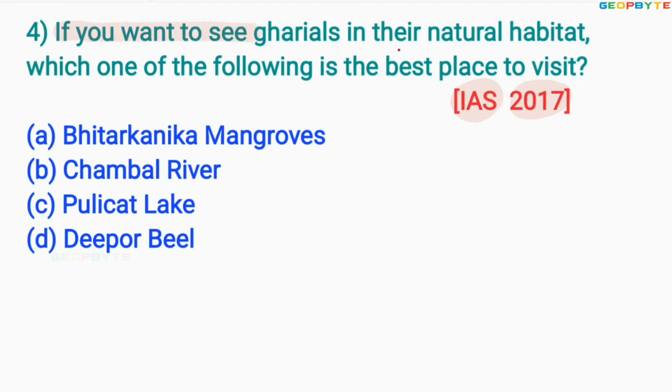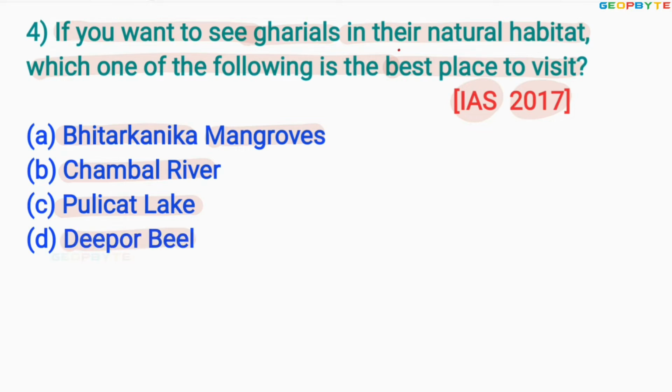If you want to see gharials in their natural habitat, which one of the following is the best place to visit? Option A Bhitarkanika mangroves, option B Chambal River, option C Pulicat Lake, option D Deeper Beel.